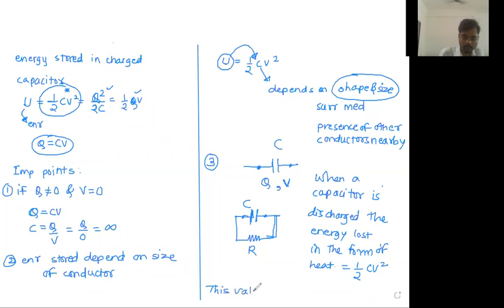This value does not depend on capital R.